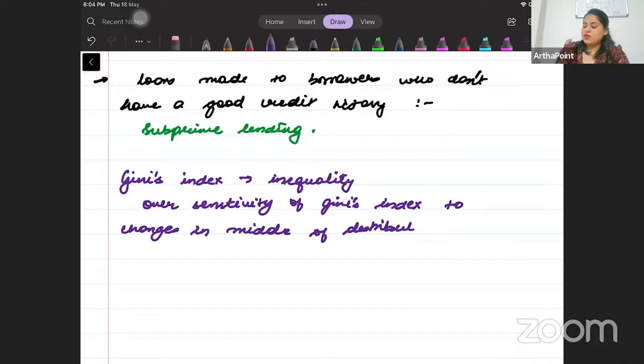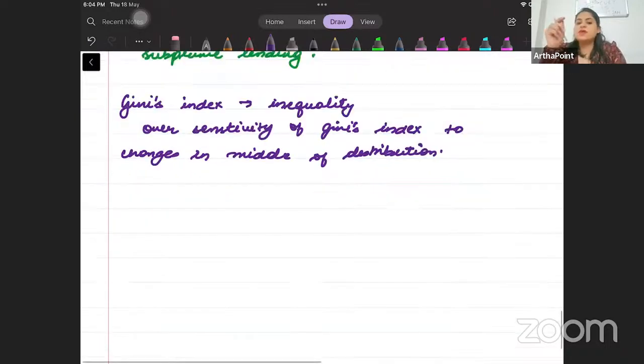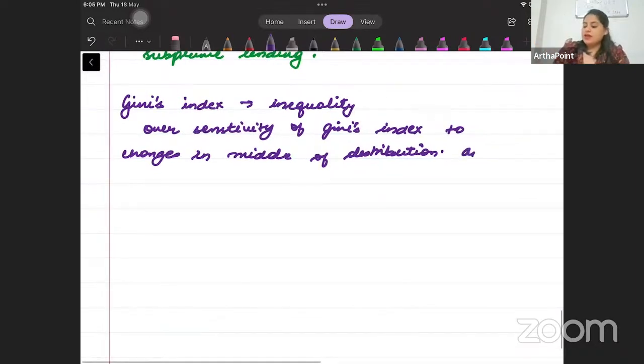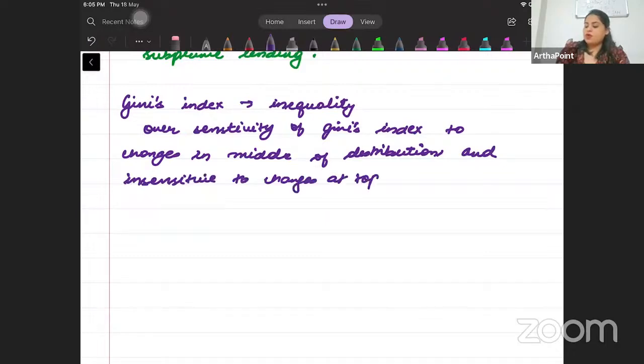So if you know, Gini's index is very oversensitive whenever there are changes in the middle of the distribution, and it is insensitive to changes at top and bottom.